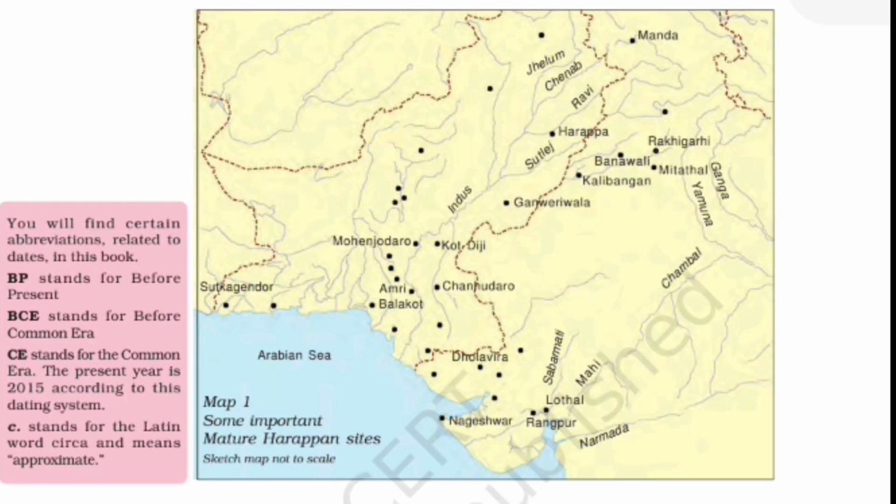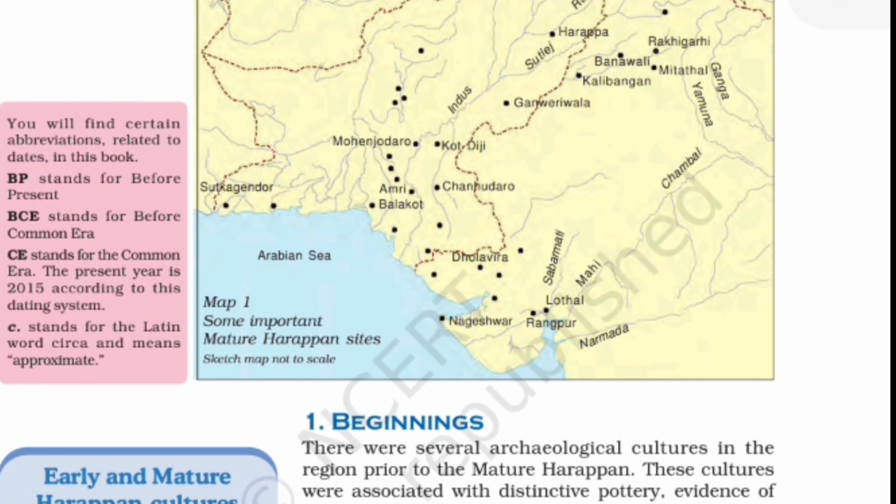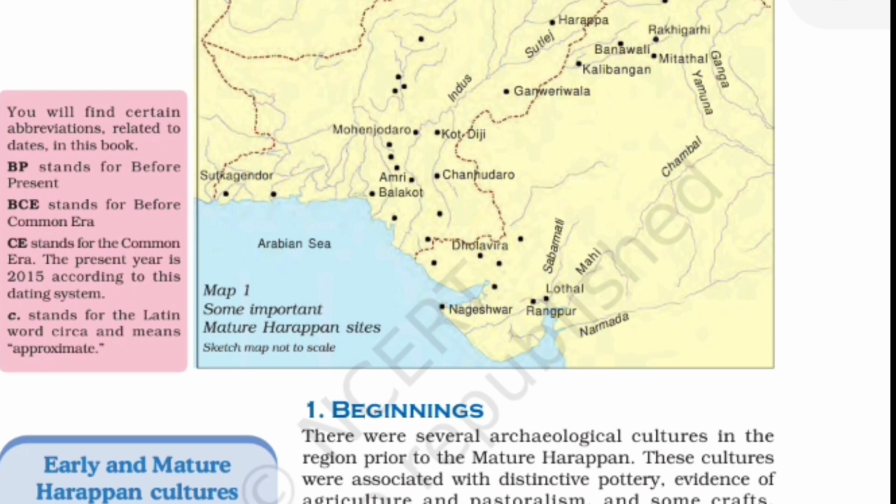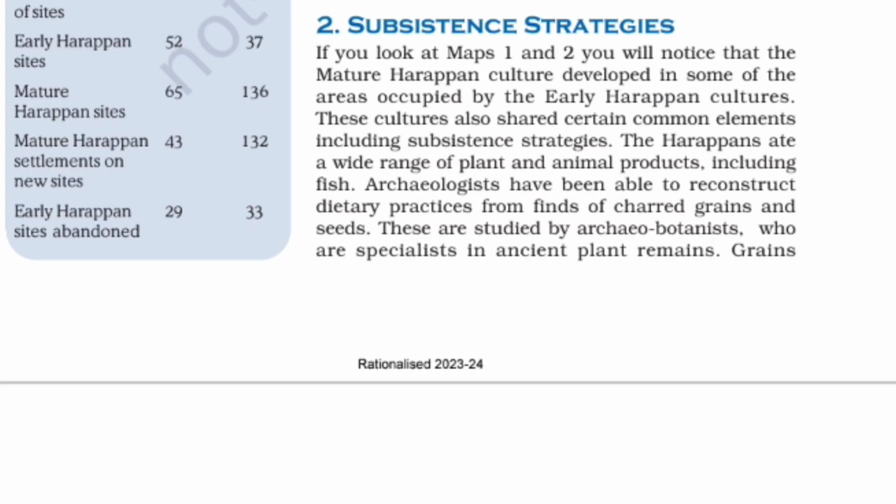The northernmost site of the Indus Valley civilization was Manda of Jammu and Kashmir. The southernmost was Daimabad of Maharashtra. The easternmost was Alamgirpur of Uttar Pradesh, and the westernmost was Sutkagendor, that is on the Makran coast, at the Pakistan and Iran border.